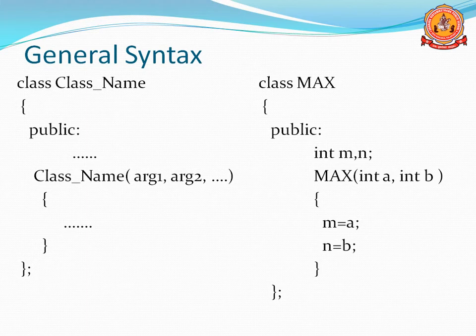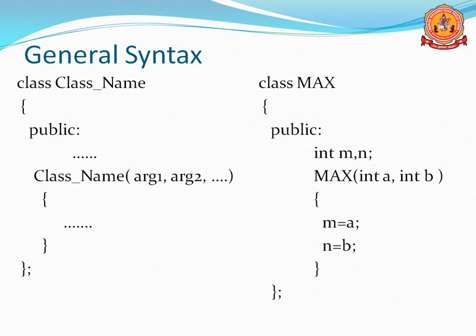Here is the general syntax for a parameterized constructor. Class name is the name of the class. Then you can see the constructor here: class name with an open bracket, then n number of arguments, arg1, arg2, argument 3, argument 4. That is the general syntax.